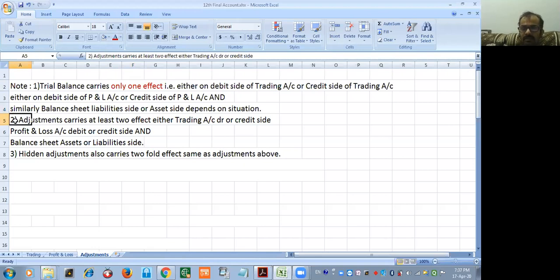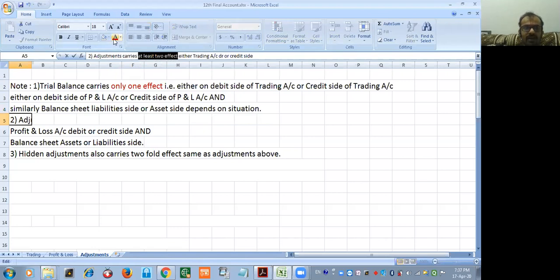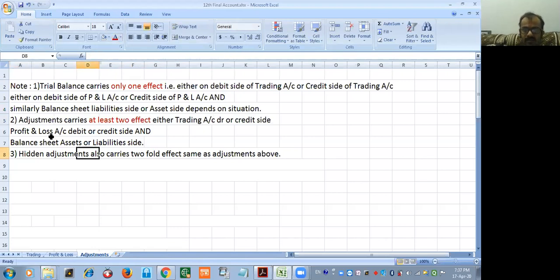In adjustment, please remember adjustment carries at least two effects. Why I use the words at least two effects, I will explain later. At least means minimum two effects; more than that may be possible. So you will show either trading account debit side or credit side, profit and loss account debit side and credit side, balance sheet asset side or liability side. It may happen that both effects will be on the balance sheet liability side or asset side, but at least two effects should be there.